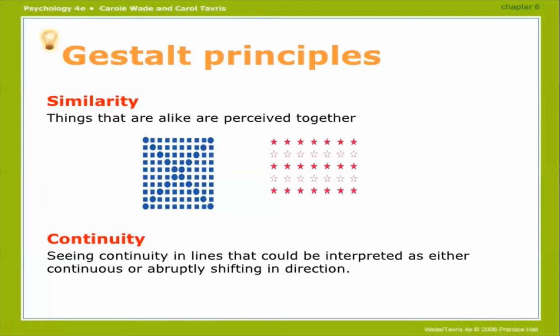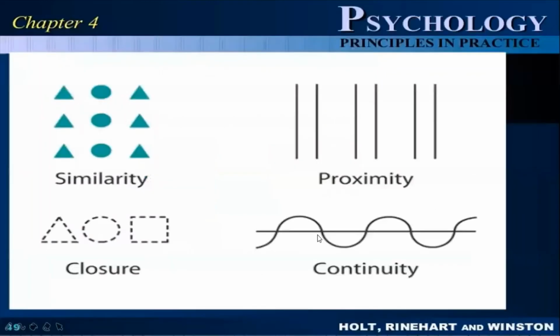After that, continuity comes. Seeing continuity in lines that could be interpreted as either continuous or abrupt, with a shift in direction. Okay, so here it is, continuity. You can see the fourth diagram in front of you, that this is the line and here it shows the continuity. Another is a wave or a zigzag figure like lining. You can see it's going up, but this is having a continuity, so we consider that this diagram is